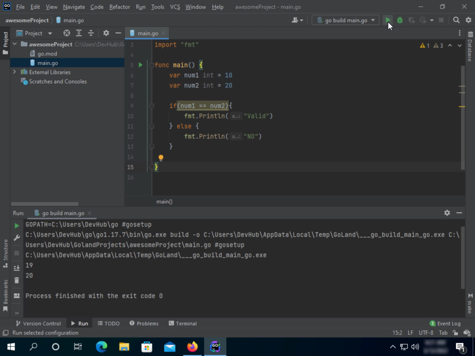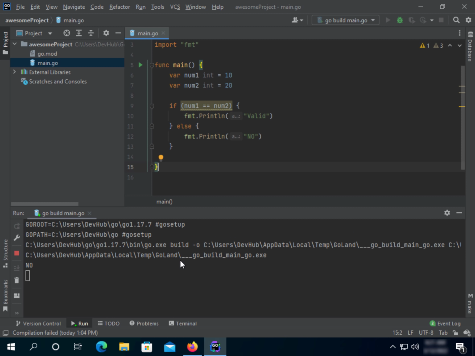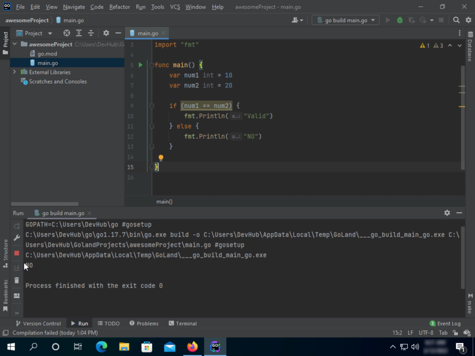Let's run it right now and see what it's gonna give us. See, it says no, because num1 doesn't equal num2, because num1 has the value of 10 and num2 has the value of 20.